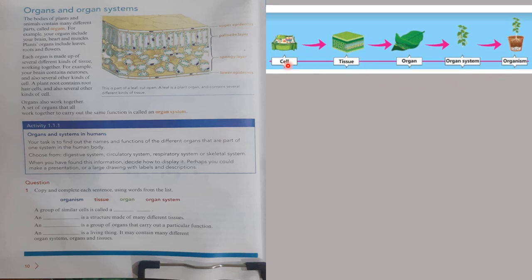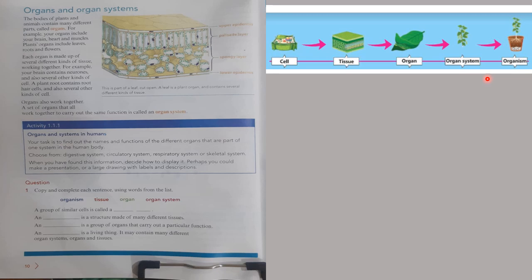For example, there was a cell of a plant and it became tissue, and then it became an organ like leaves. Like we just read here, the leaf is an organ of a plant, and once many organs got together, they became an organ system.